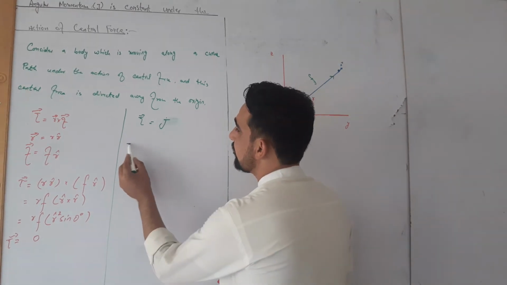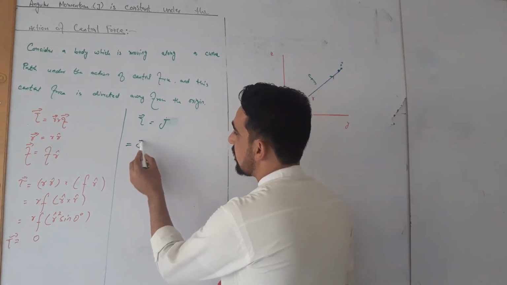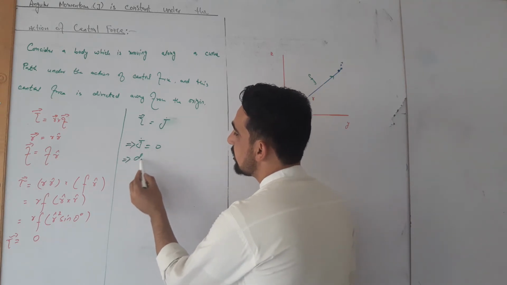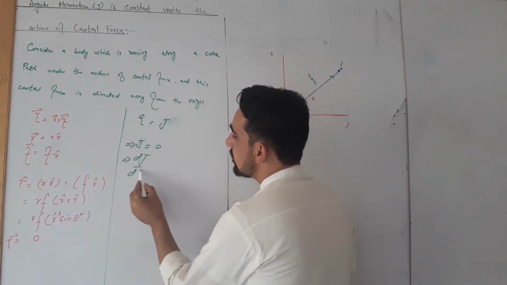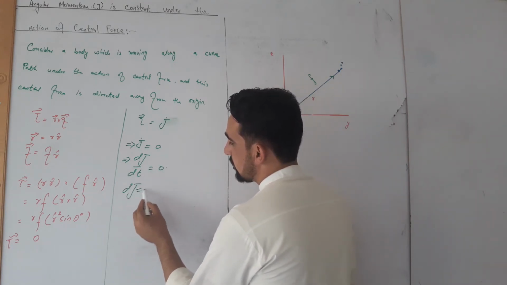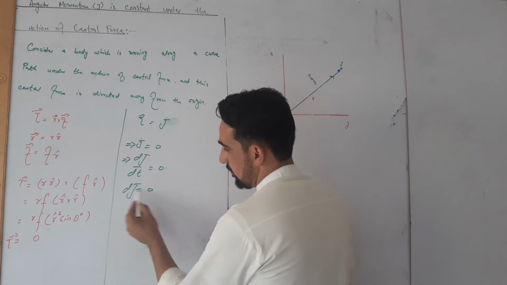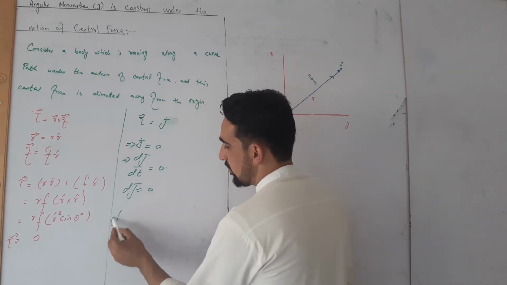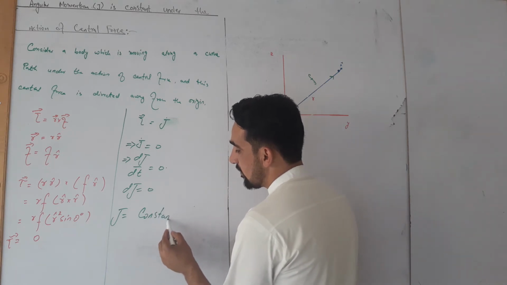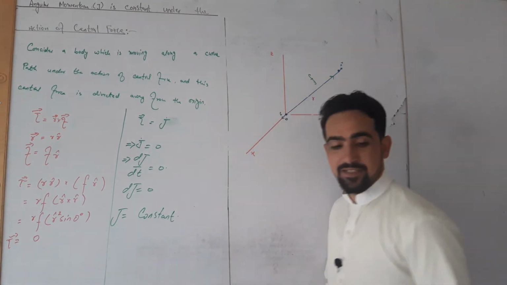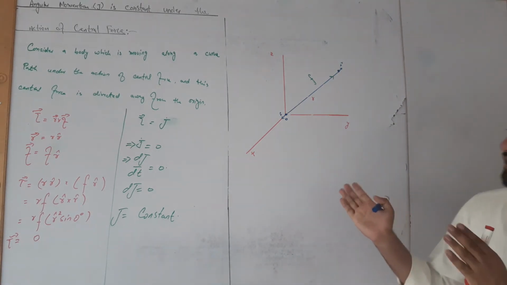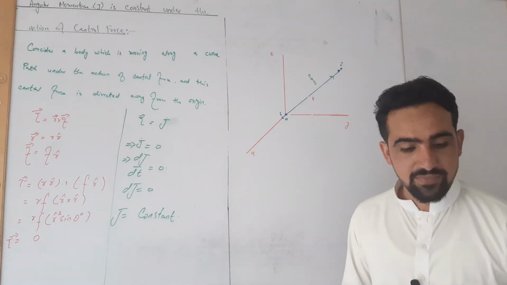So we can say J dot is equal to 0, which implies that by integrating both sides, we have J is equal to constant. This is one way of proving that J is equal to constant.